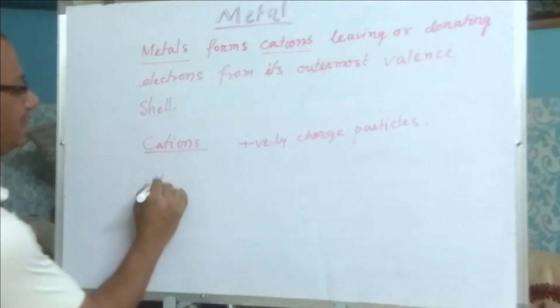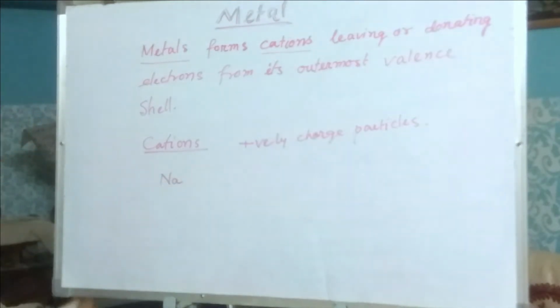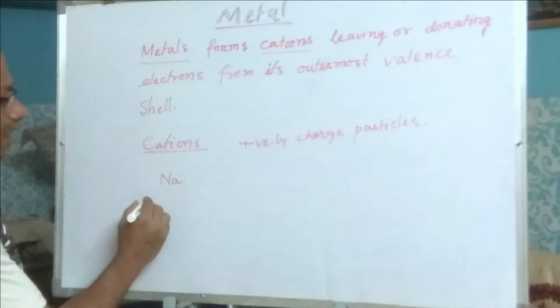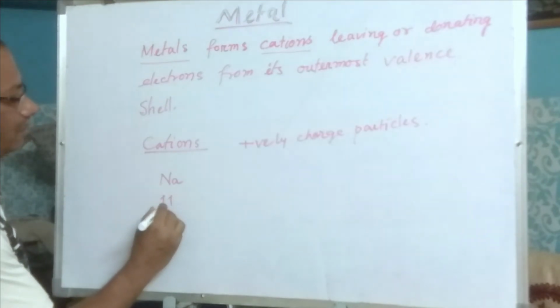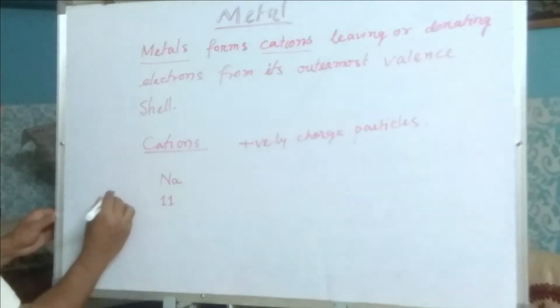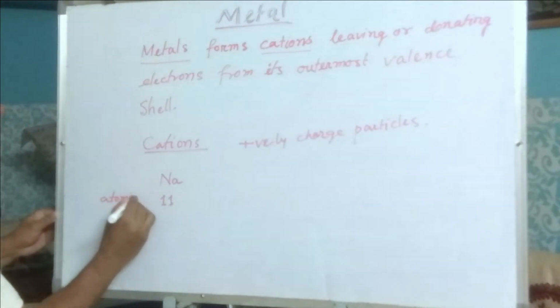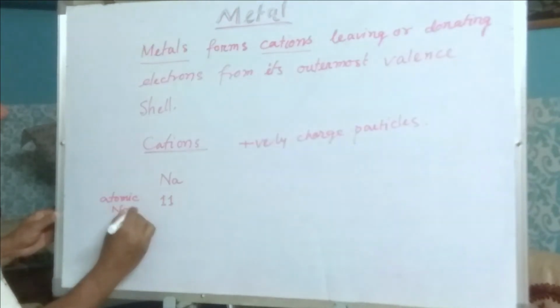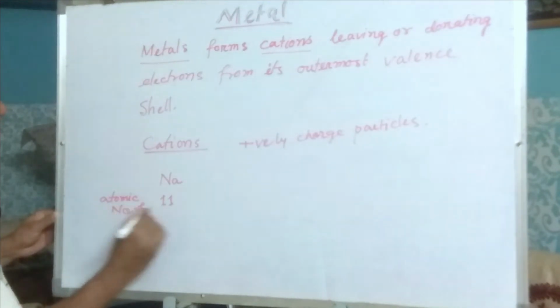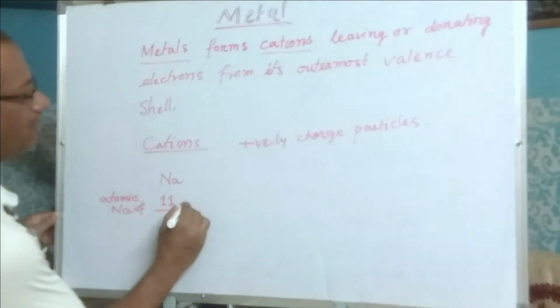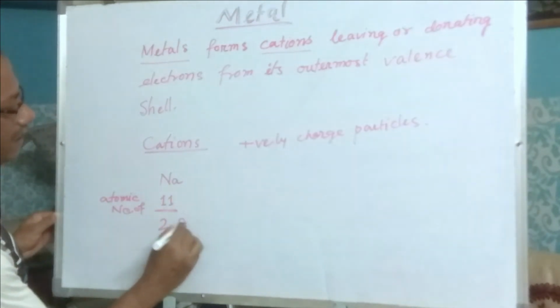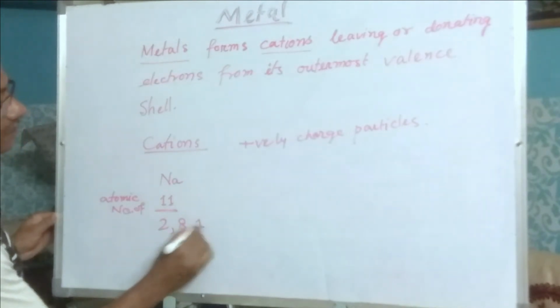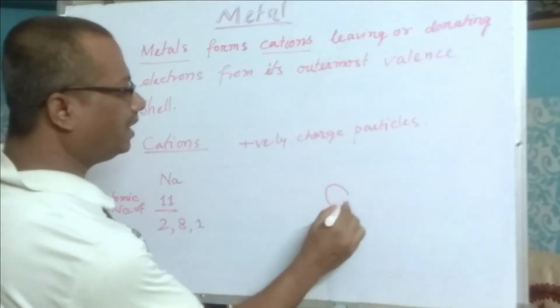Suppose you take the sodium atom. Sodium has how many protons in its nucleus? There are 11 protons. That means the atomic number of sodium is 11. So the electronic configuration we can write like this: 2, 8, 1. Suppose this is the nucleus.